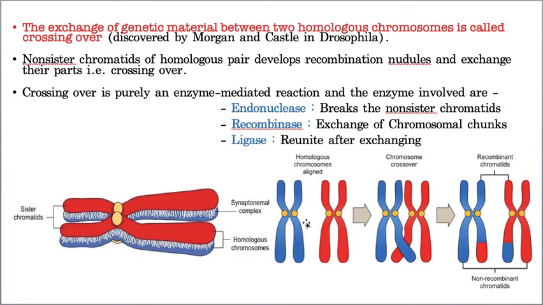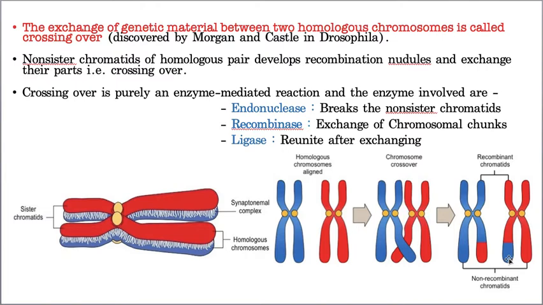Now, what is the second change? This is a maternal chromosome, and this is a paternal chromosome. A small segment of these maternal and paternal chromosomes gets detached. This segment comes here, and this red segment comes here, and again rejoins. Did you notice it or not?